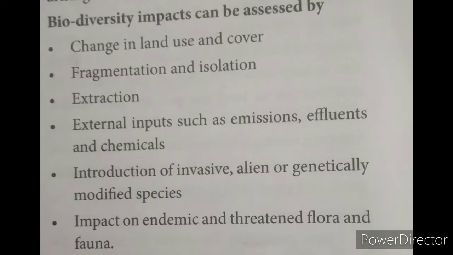Biodiversity impacts can be assessed by change in land use and cover of biodiversity, fragmentation and isolation of biodiversity, extraction of biodiversity, external inputs such as emissions, effluents and chemicals, introduction of invasive, alien or genetically modified species, impact on endemic and threatened flora and fauna.